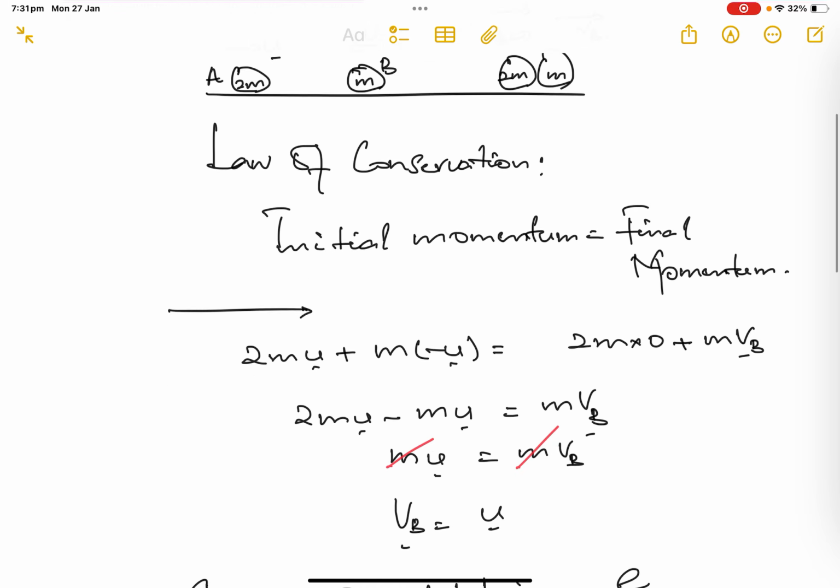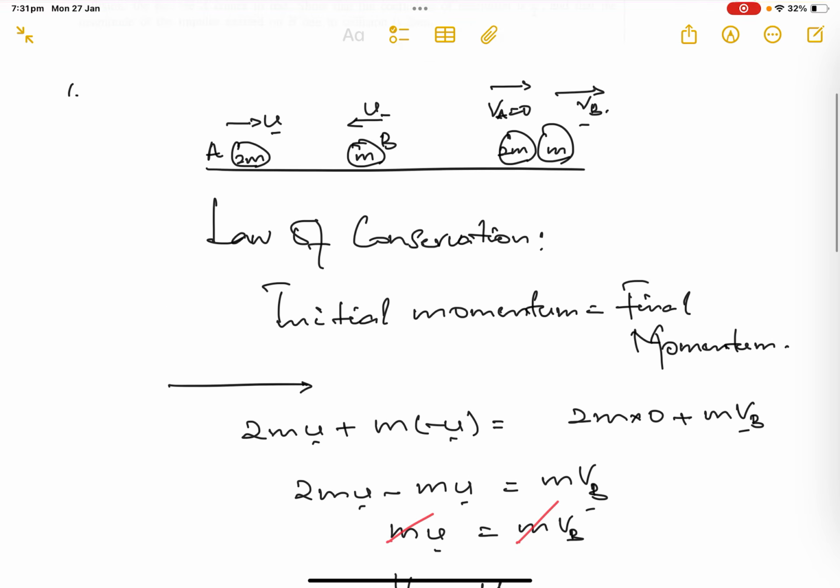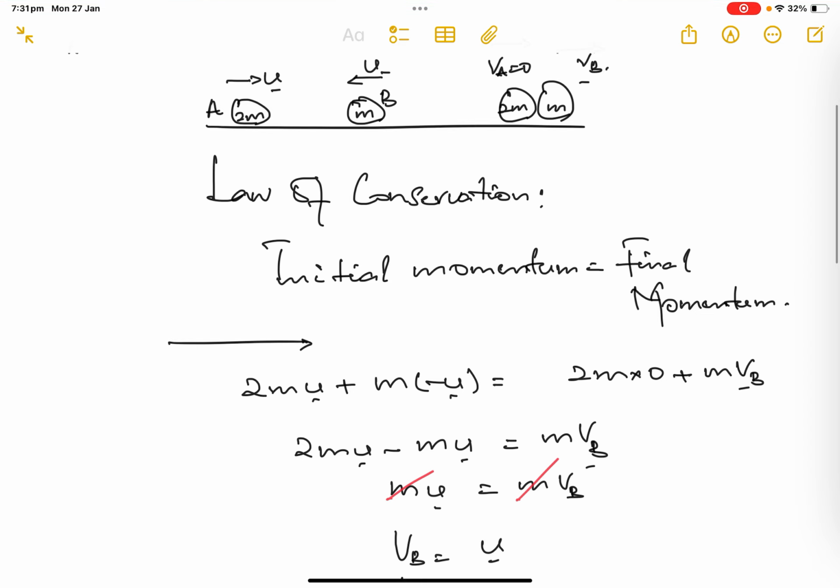What we know is there are two particles traveling in opposite directions towards each other and colliding. We know by the law of conservation that the initial momentum equals the final momentum. So the initial momentum for A and B: first A, and I just put a little arrow in the left to right direction.